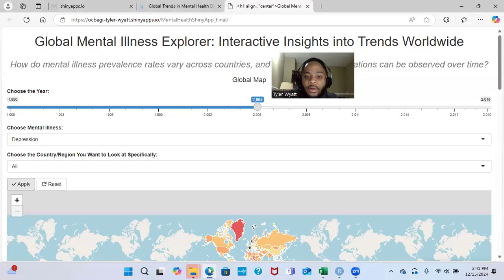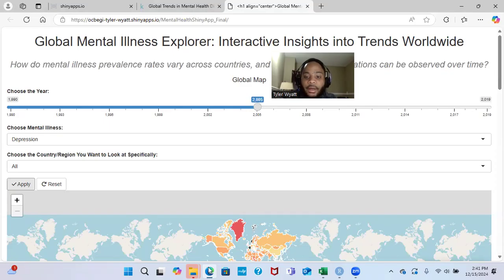The primary goal of my app is to serve as a powerful analytical and visualization tool for understanding global mental health trends. It'll allow users to explore mental health in an engaging way. Oftentimes, mental health is a critical aspect of global health. However, it's often underrepresented in discussions around public health policy and resource allocation.